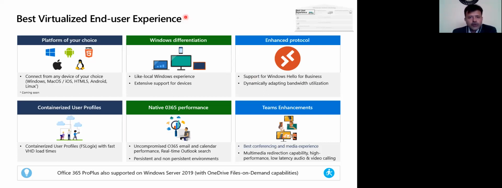Right. So the first, right, you can get your platform of choice, right? You can use any device, be it Windows, Android, a Mac, right, or Linux, or if you want to use an HTML browser, you can use any of these, and then you can connect with the Windows Virtual Desktop.